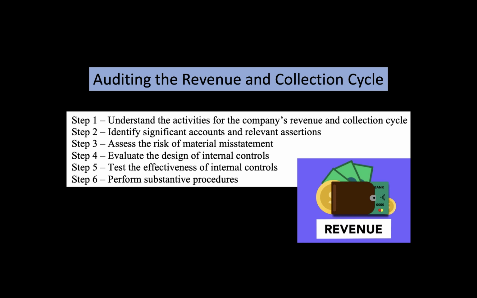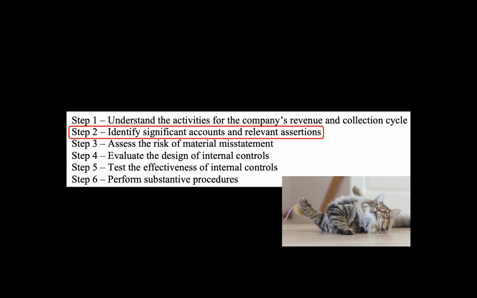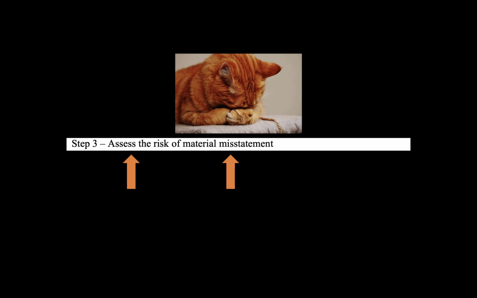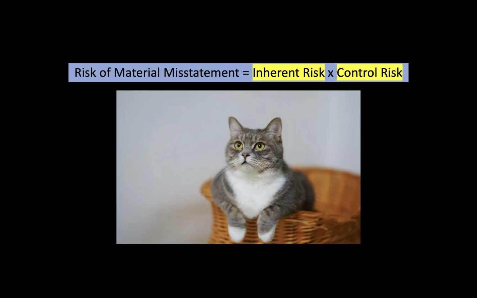We've been discussing the steps involved with auditing the revenue and collection cycle. In the last video, we discussed the second step, identifying significant accounts and relevant assertions. The next step is to assess the risk of material misstatement. Remember, the risk of material misstatement is a function of both inherent risk and control risk.